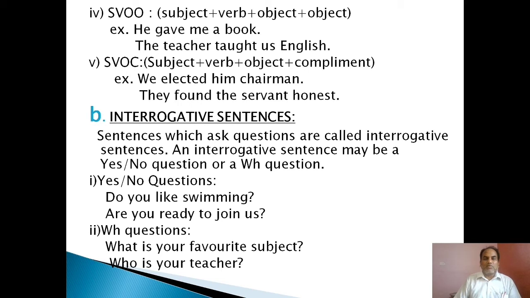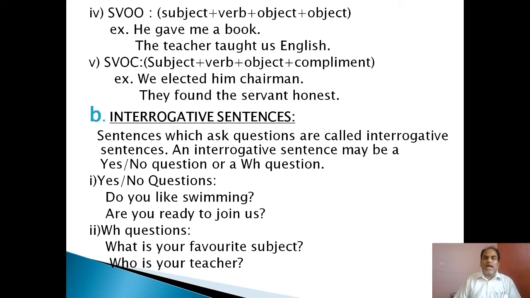They is the subject, found the verb, the servant the object, and honest is the complement. Here the complement may be an adjective or adverb like this.